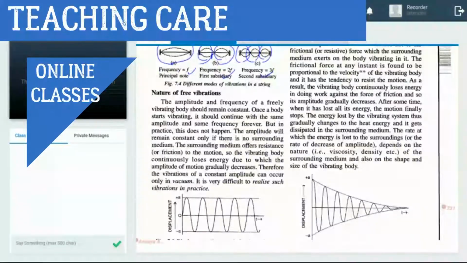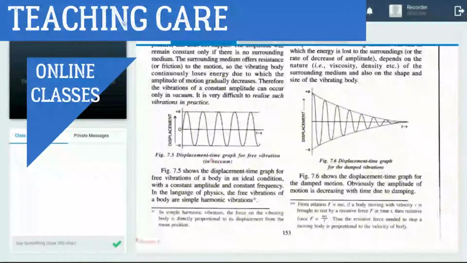Now, what do you get from the free vibration? How can you draw it? Look at 7.5. Figure 7.5 shows the natural vibration. In this, the number of oscillations is the same and the amplitude is the same. This one is the amplitude. This one. Okay.